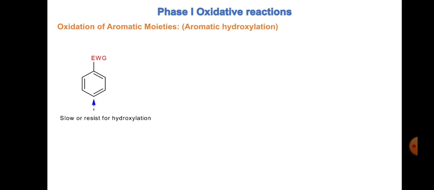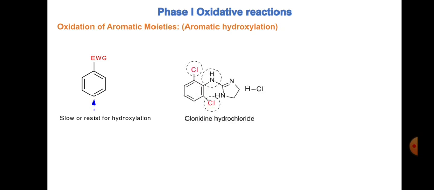On the other hand, if you have an electron withdrawing group like chlorine, carboxylic acid and so on, the effect is reversed and the hydroxylation will not happen, or it will be very slow. If electron withdrawing groups are attached to the benzene ring or phenyl ring, they will withdraw the electrons from the ring, and the possibility of hydroxylation will be minimized.